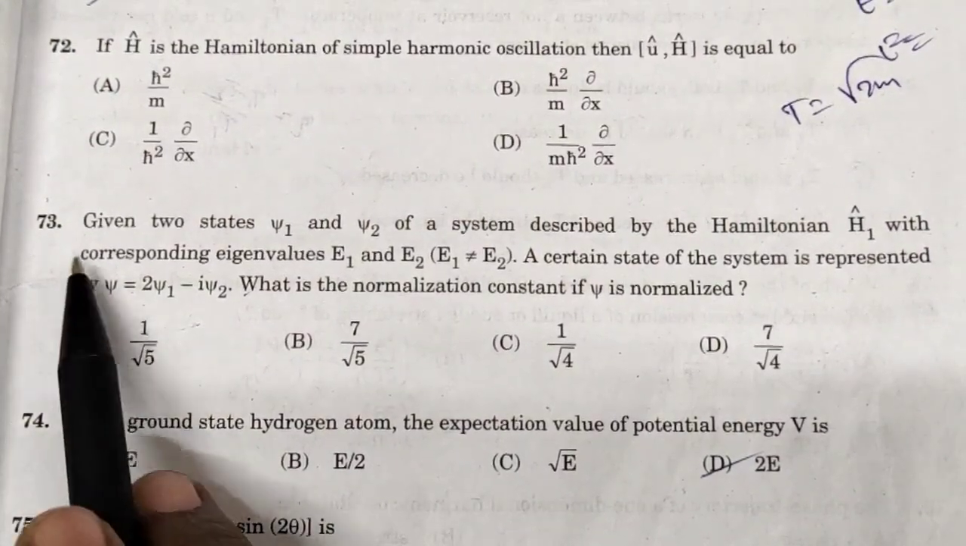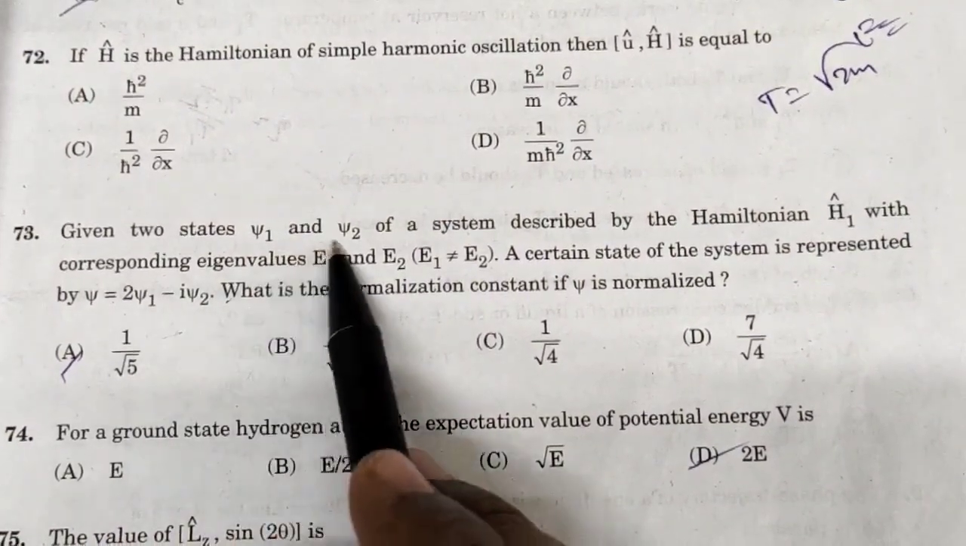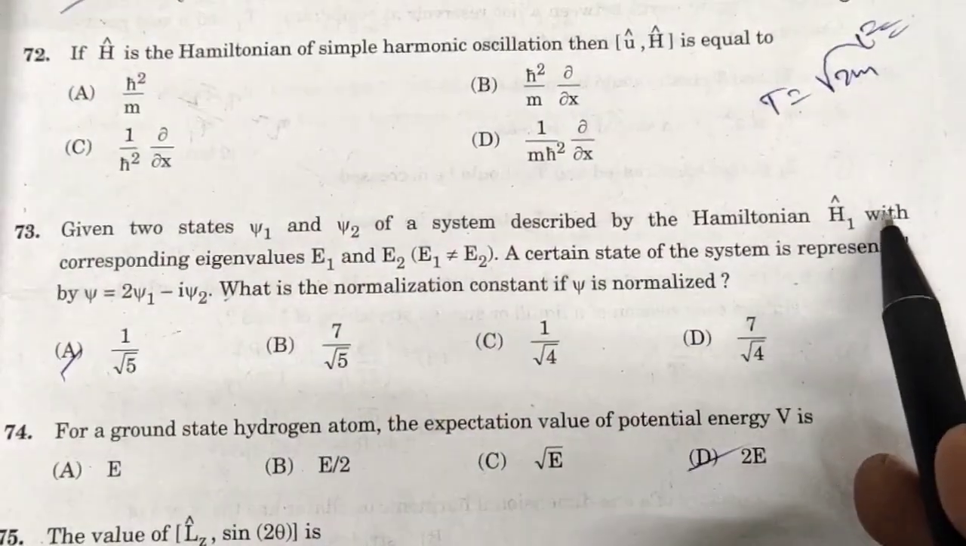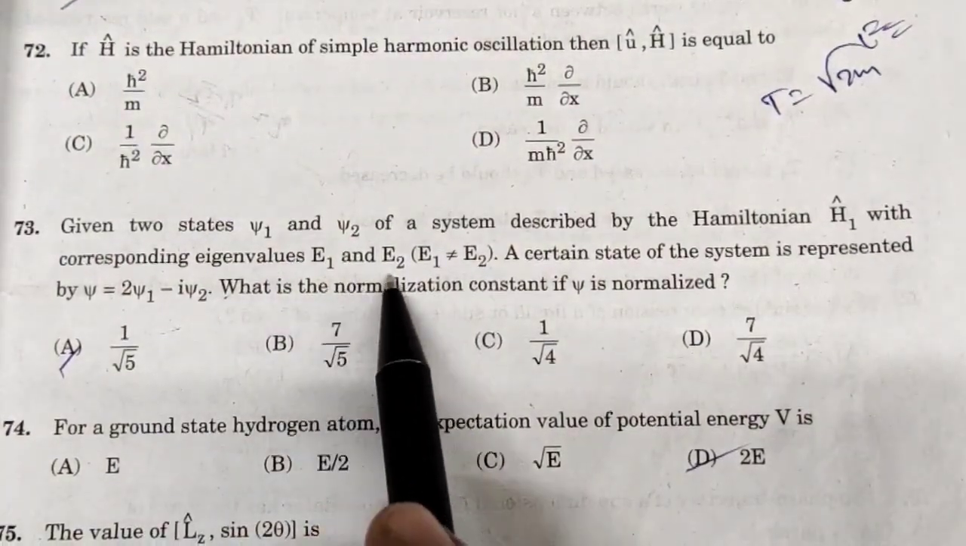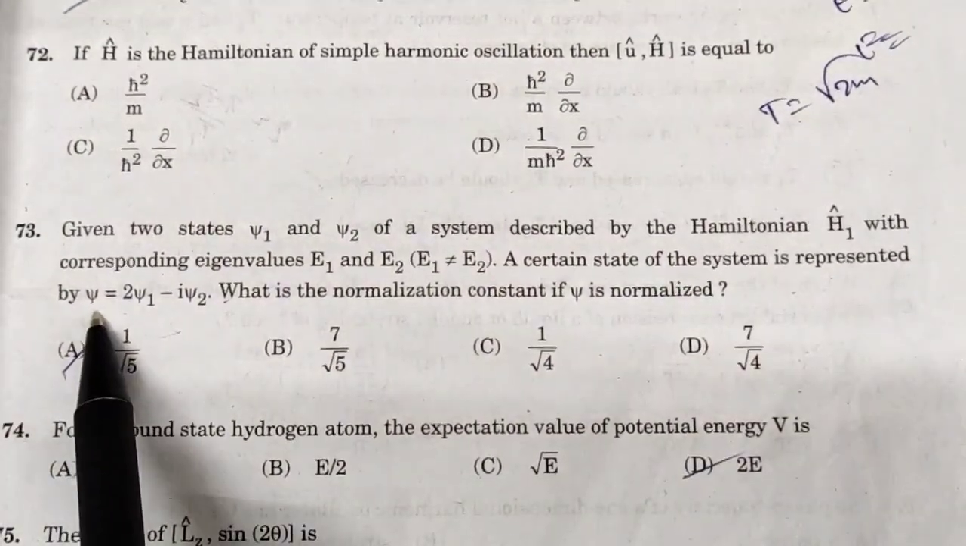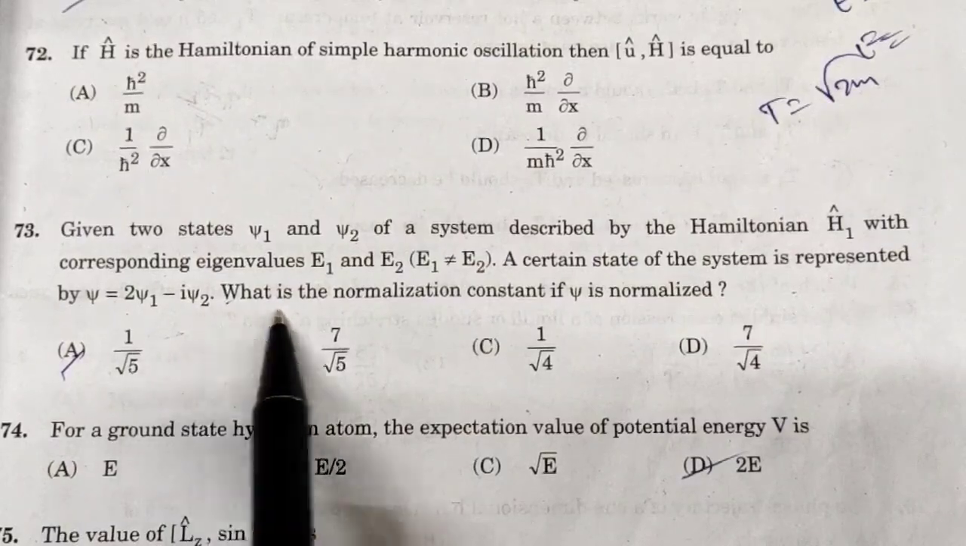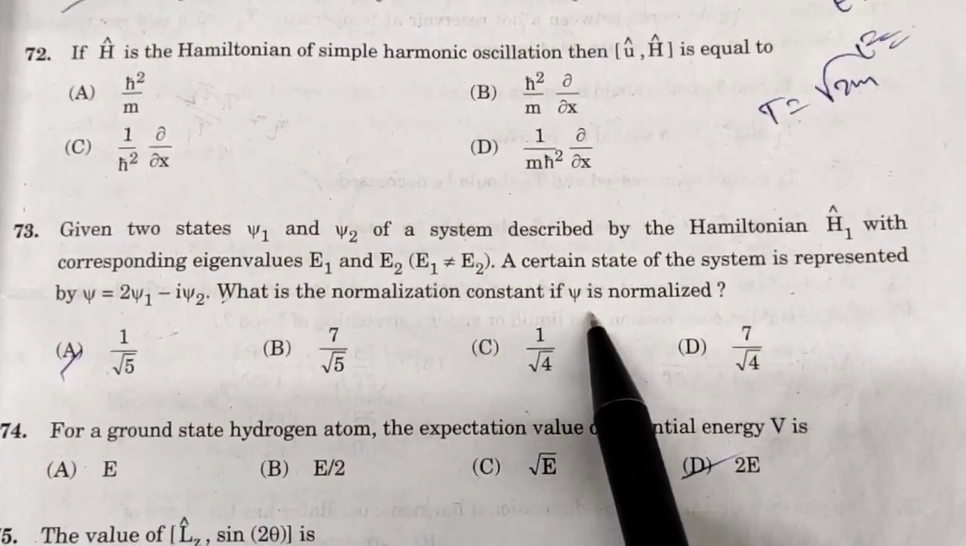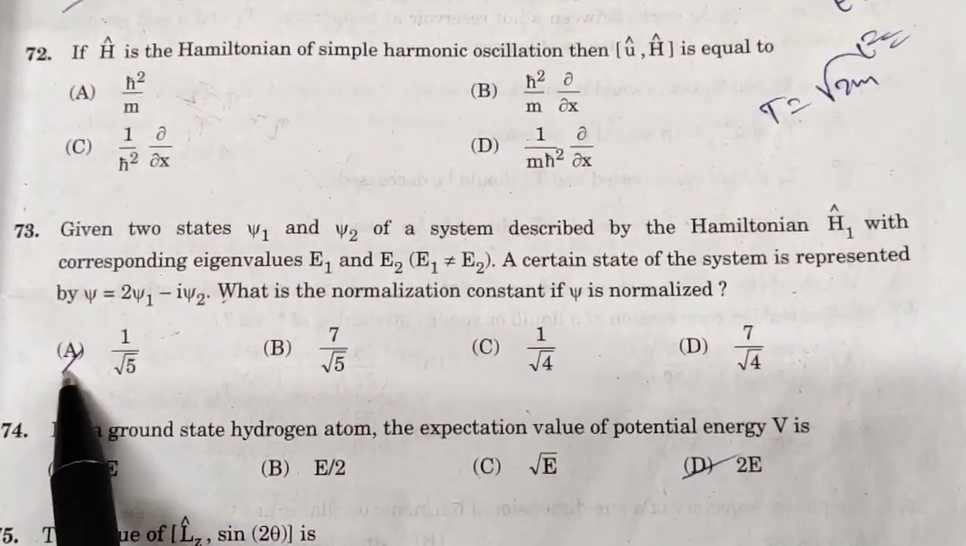And question number 73. Given two states psi 1 and psi 2 of the system described by the Hamiltonian H1 with corresponding eigenvalues E1 and E2, a certain state of the system is represented by psi is equal to 2 psi 1 minus i psi 2. What is the normalization constant if psi is normalized? So option A is correct, 1 by root 5.